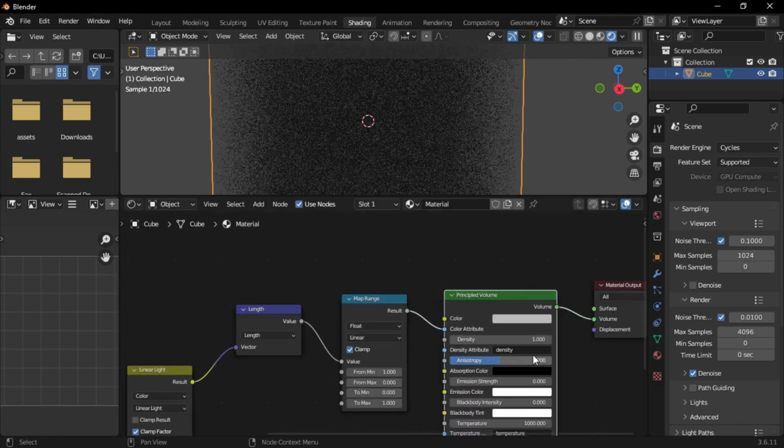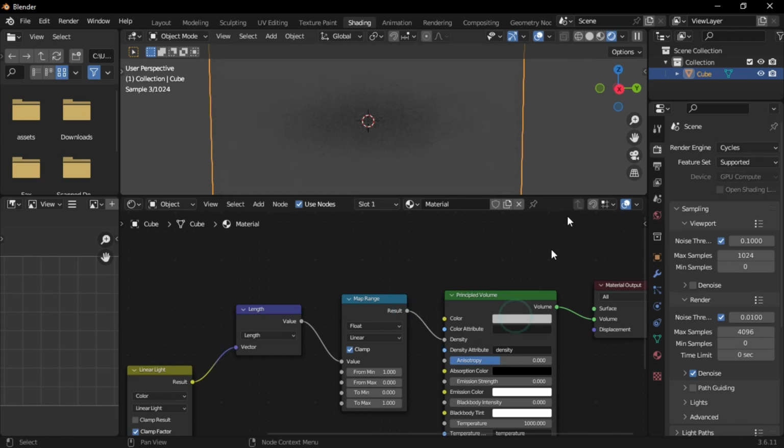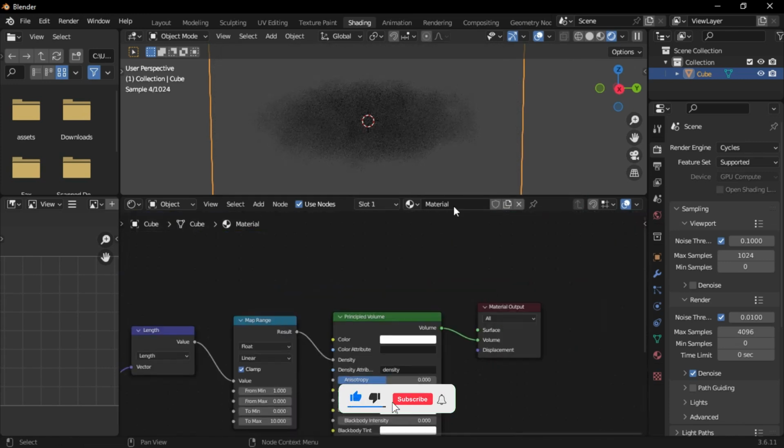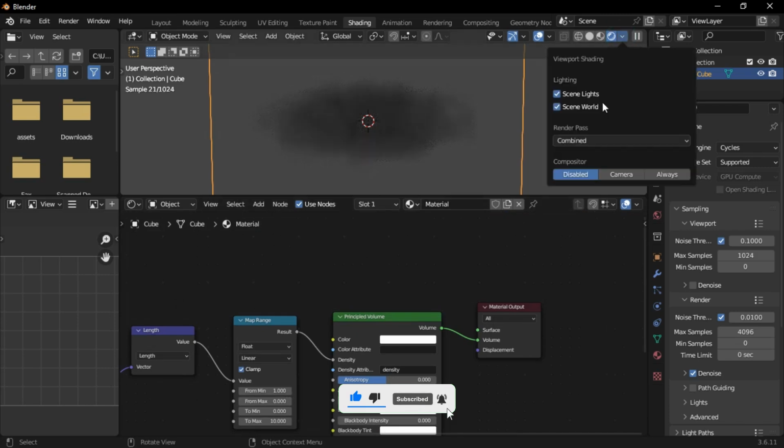Add a principled volume node. Connect the map range node to the principled volume density. Adjust the map range node values to 10 or 15. Our basic cloud material is done.